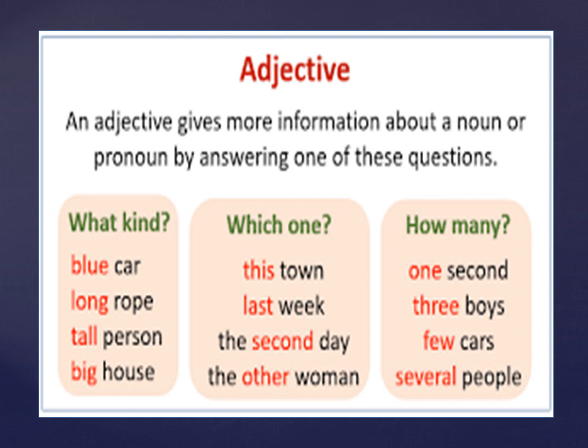Similarly, long rope. How is the rope? Very long. Tall person. Big house. This town. Last week. The second day. The other woman. 1 second. 3 boys. Few cars. Several people. Now these red colored words are called adjectives, children, because they describe the nouns or give more information about nouns. So adjectives are the words which give more information about or describe nouns or even pronouns.